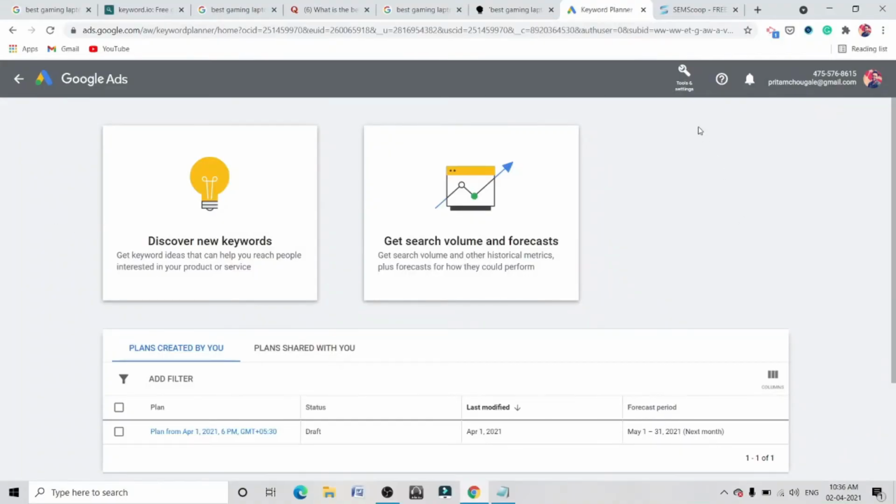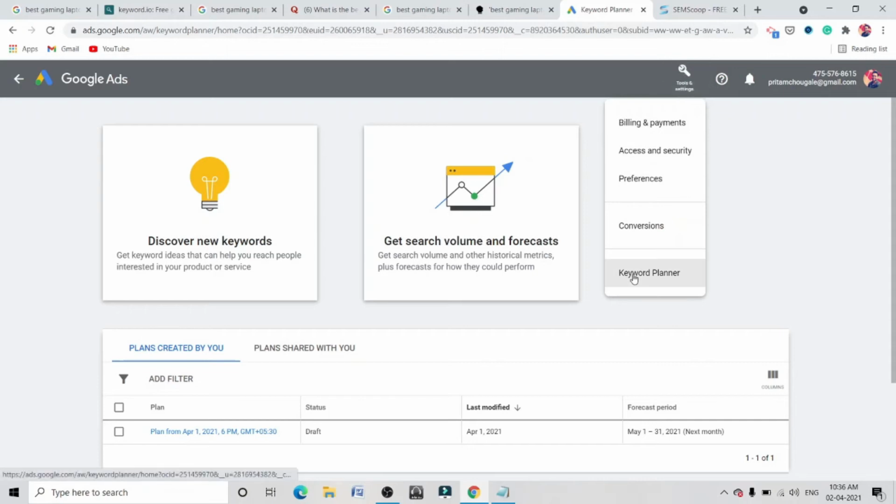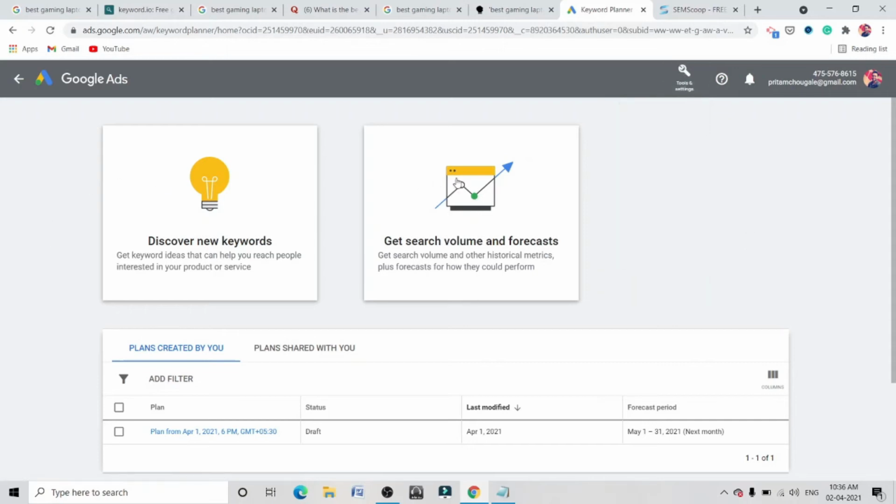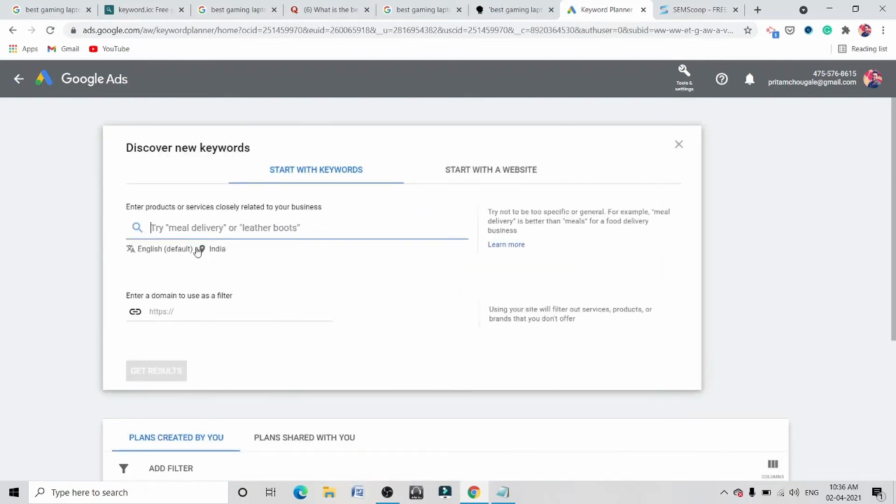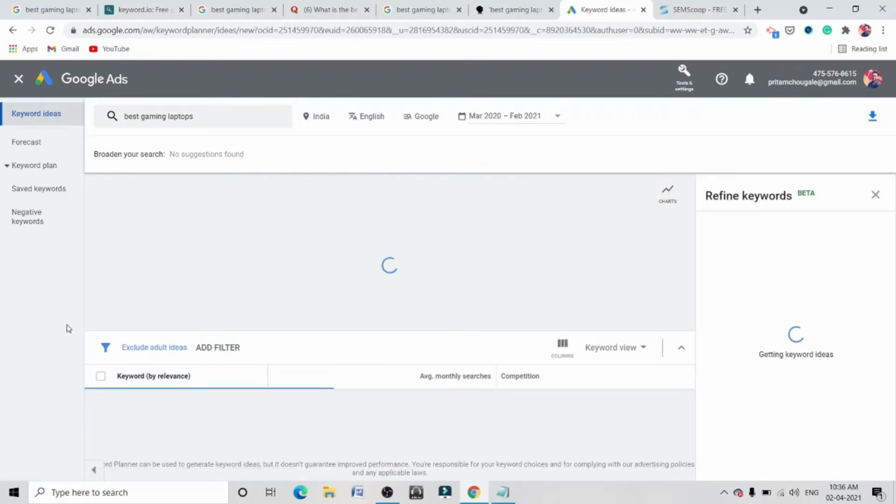Now Google has a keyword planner inside their Google Ads platform. Let's see how we can make use of that. Go into your Google Ads account. Inside Tools and Settings, you can find Keyword Planner. Click on Keyword Planner. There are two options. You can discover new keywords or get search volume for keywords that you already have. We want to discover new keywords, so let's click here. Let's enter our topic name and click on Get Results.